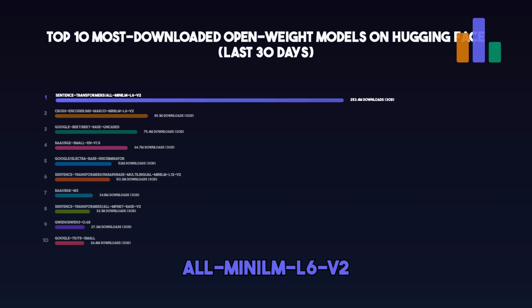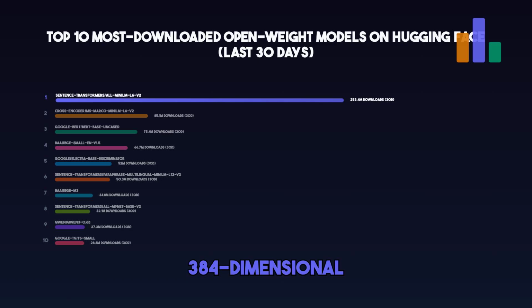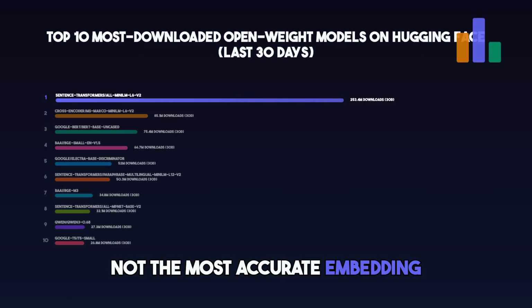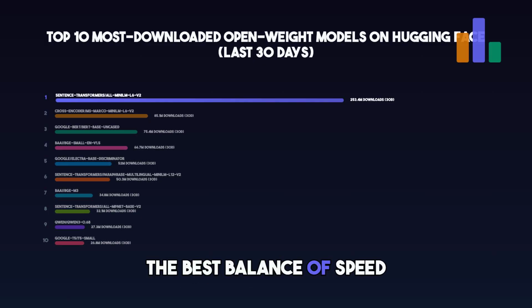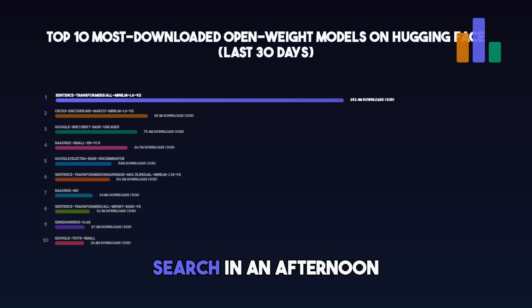And the winner, by a massive margin: Sentence Transformers all-MiniLM-L6-v2, with 253 million downloads in 30 days. 22 million parameters. 384-dimensional output. Runs in milliseconds on a CPU. It converts any sentence into a compact embedding fast enough for real-time use, and it became the default in LangChain, LlamaIndex, ChromaDB, Weaviate, and essentially every RAG tutorial written in the last 2 years. Not the most accurate embedding model available, but the best balance of speed, size, and quality for developers who need to go from zero to working semantic search in an afternoon.